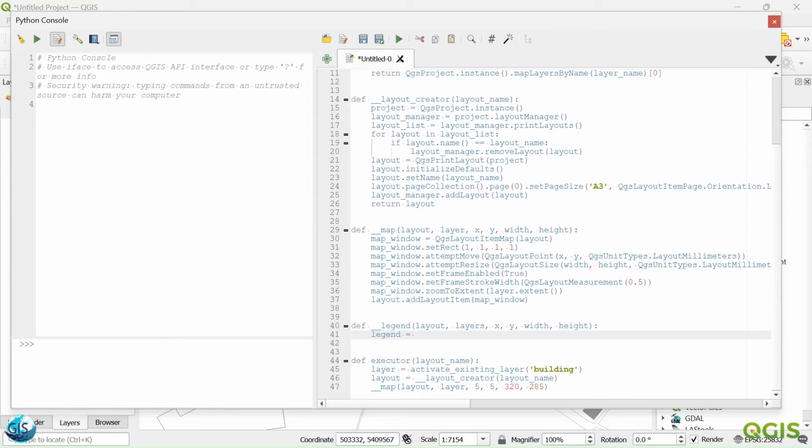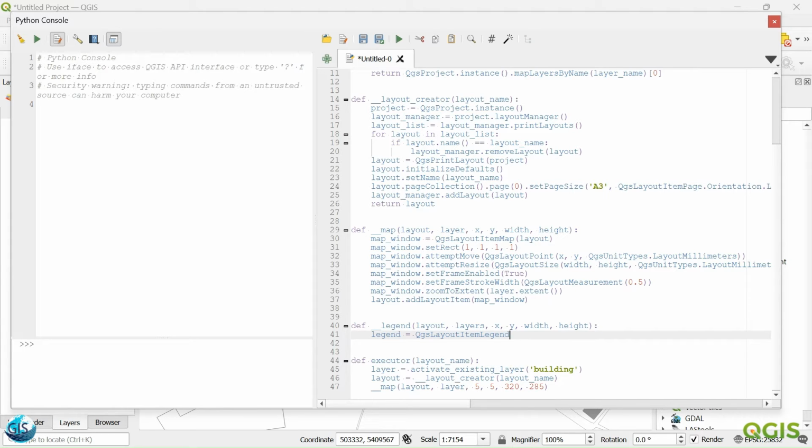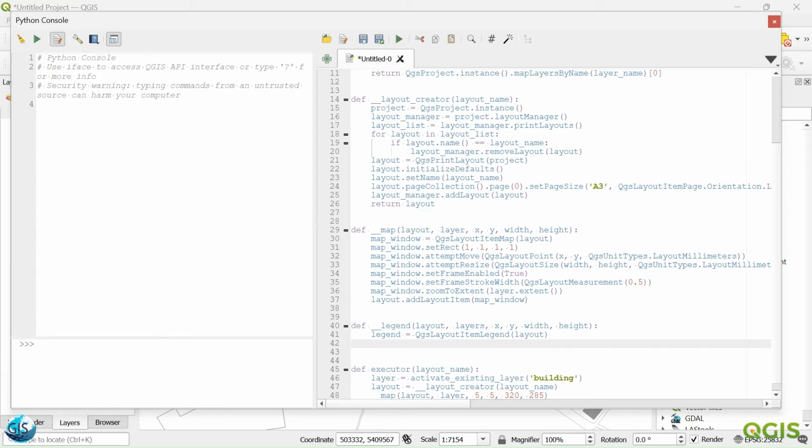Okay, so in that case, first of all, we should create a legend object. We will create an instance from the QGIS layout item, QgsLayoutItemLegend. Perfect. So what should we give to that? We will give the layout to that and close it. So we have already created an instance from QgsLayoutItemLegend.